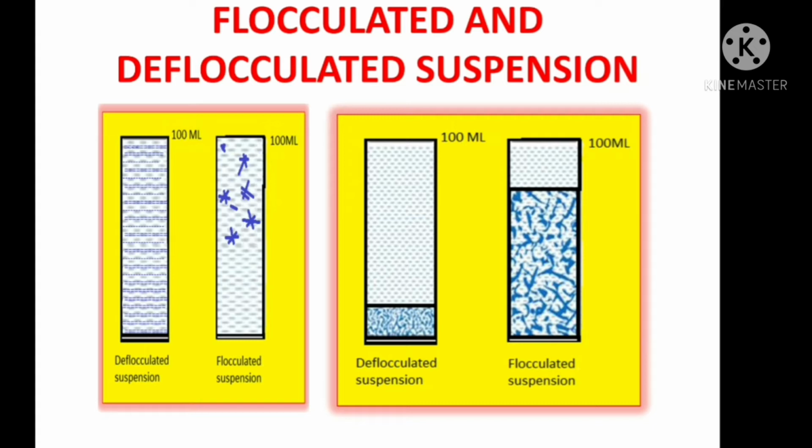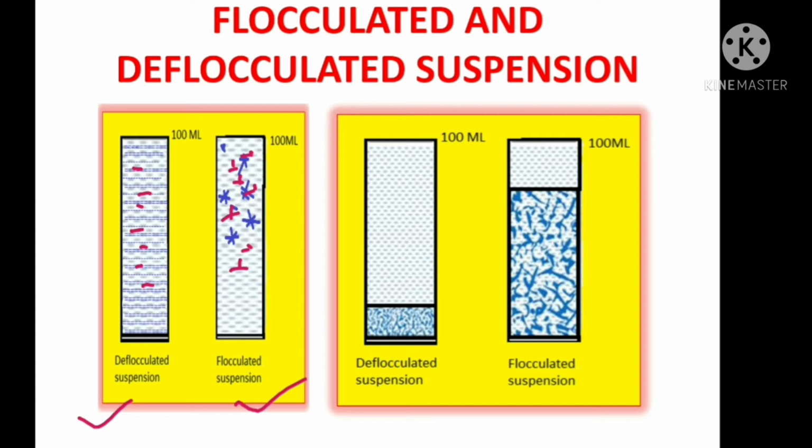In this figure, you can see deflocculated and flocculated suspension. In deflocculated suspension, solids are present as individual entities. In this flocculated system, you can see aggregates. In flocculated system, small particles aggregate themselves to form flocs. Flocs are light, fluffy conglomerates which are held together by chemical bridging.